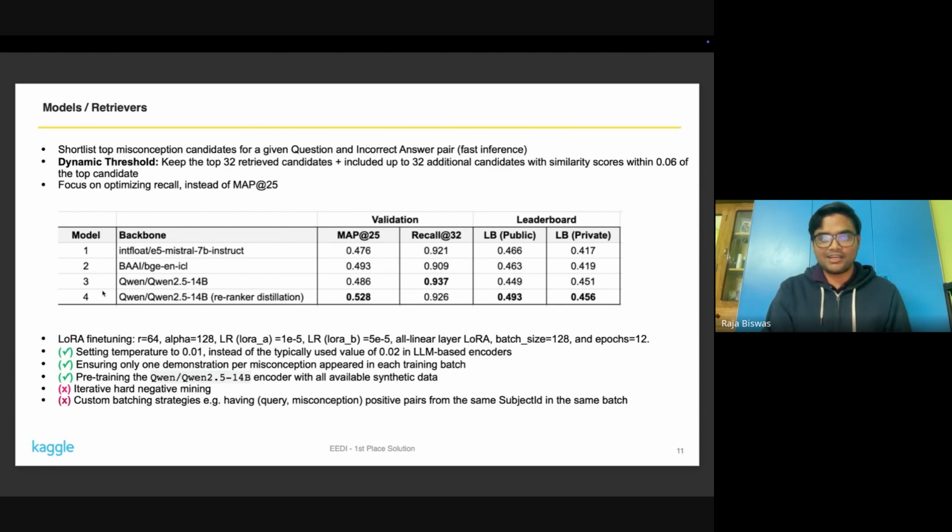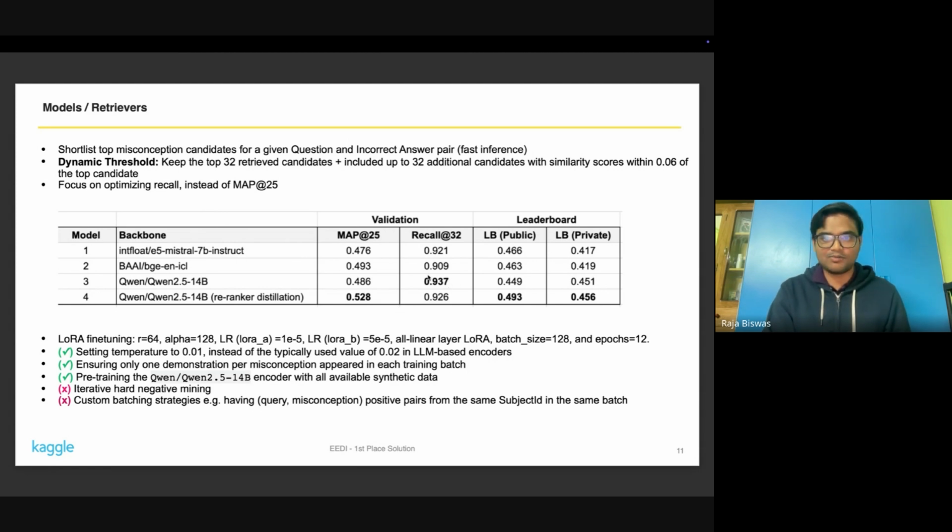Interestingly, I could also fine-tune the Qwen 14B model as a retriever. Since this is not an embedding model by itself, I had to do pre-training using all the synthetic data. Then after pre-training, I did fine-tuning of this model, and it became my best retriever.